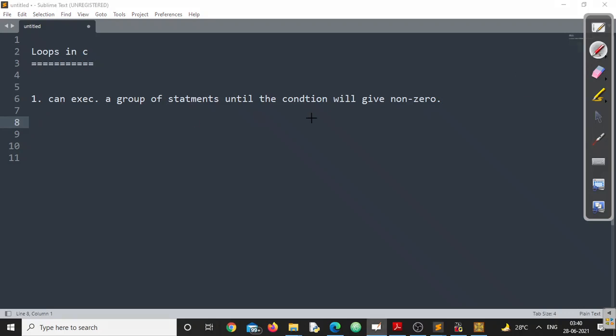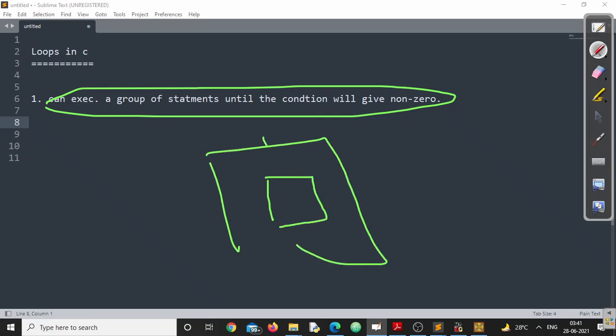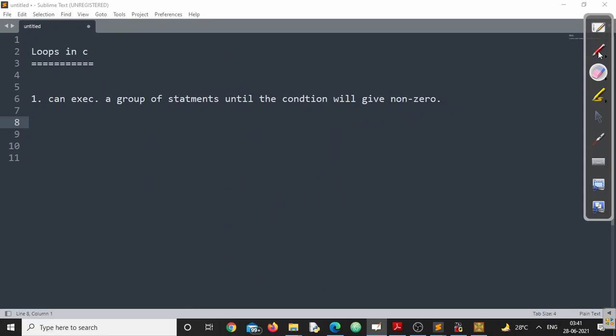If you know this, that's fine. Otherwise, please make sure you know this. If it produces a non-zero value, we are treating this as true. If it produces exactly 0, we are treating this as false. So what this particular line says is we can execute a group of statements until a condition gives me a non-zero value. If it gives me a 0 value, that loop will be terminated, right?